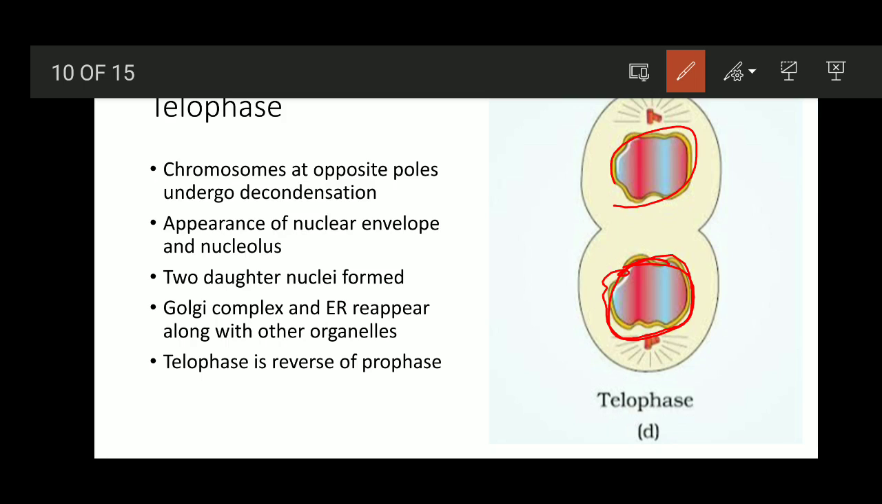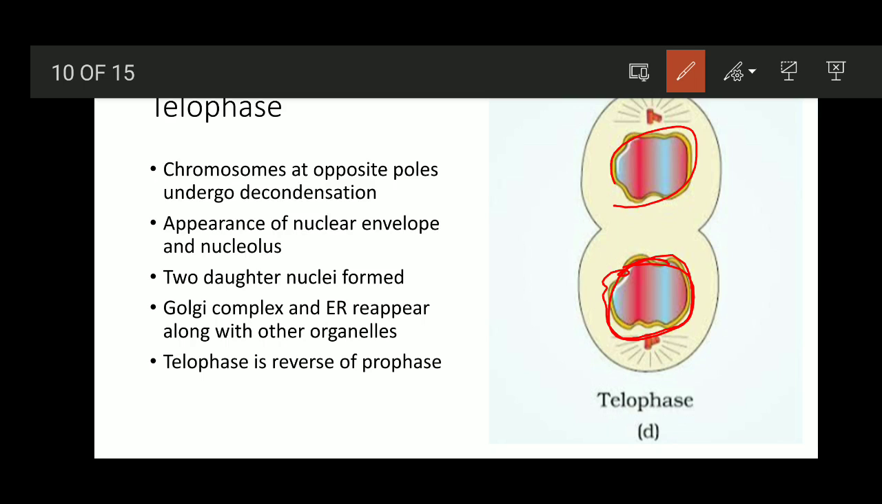Initially there was only one single nucleus at the beginning of the prophase, but at the end of the telophase two daughter nuclei are formed, each containing a set of chromatin material, that is chromosomes, identical to the parental chromosomes. So therefore it is known as equational division, and telophase is considered as reverse prophase.